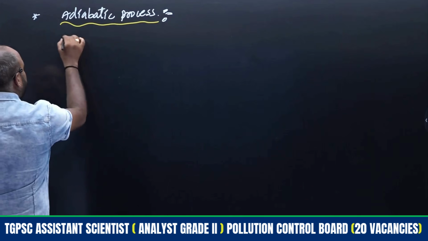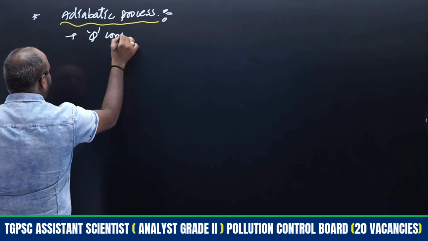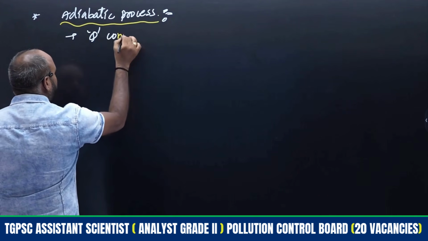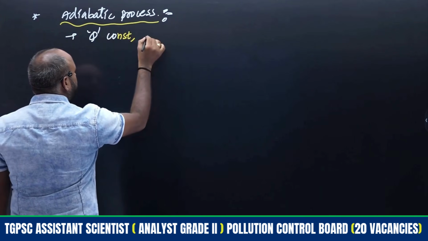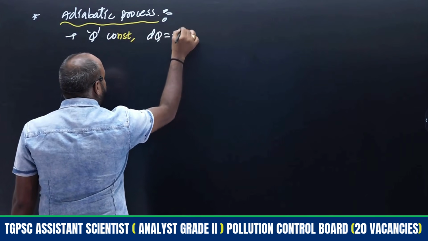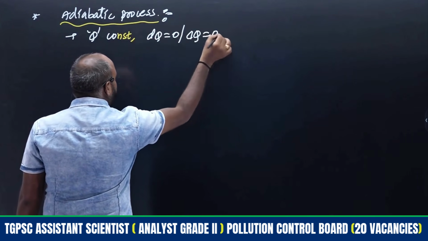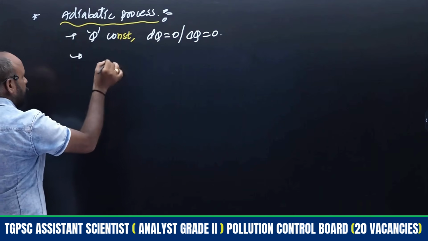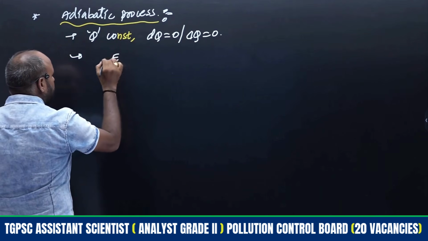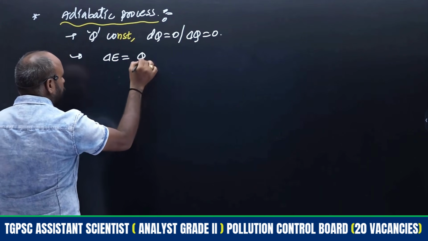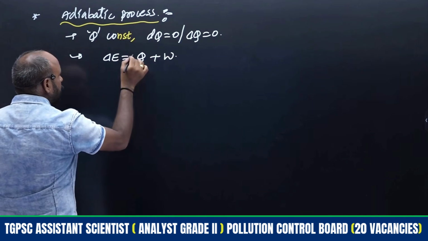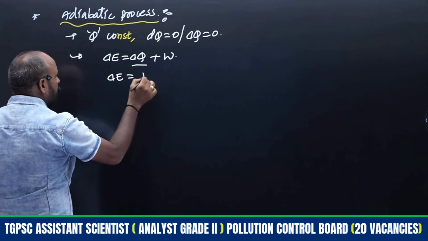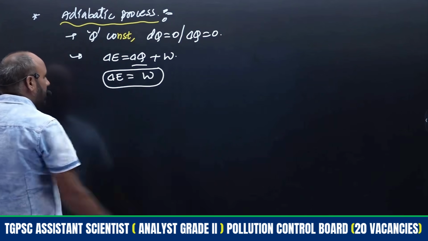What is meant by adiabatic process? Q is always constant. When Q is always constant, it means dq will be equal to 0 or delta Q is equal to 0, right? So from the first law of thermodynamics we will discuss, just remember this. dE, the change in internal energy, is equal to Q plus W, right? So that is delta Q plus W. Delta Q is 0, means delta E is equal to W. We will get the relation, right?